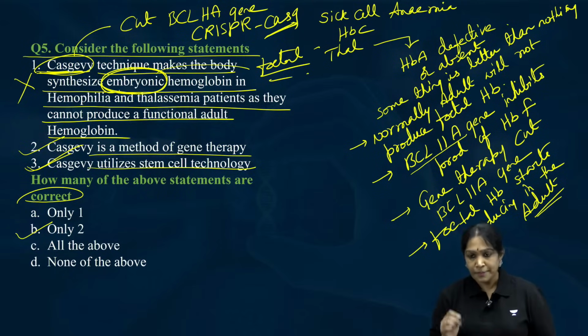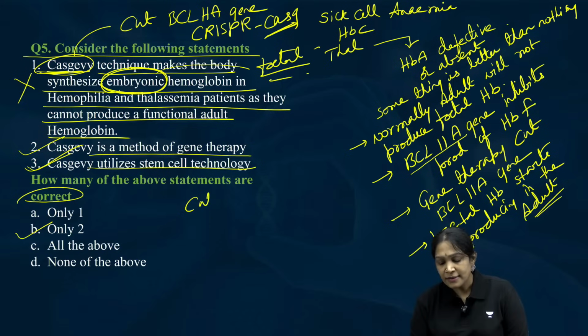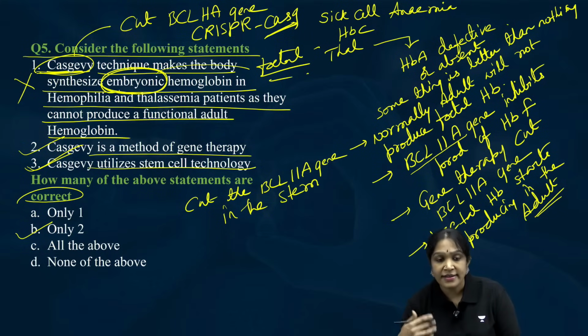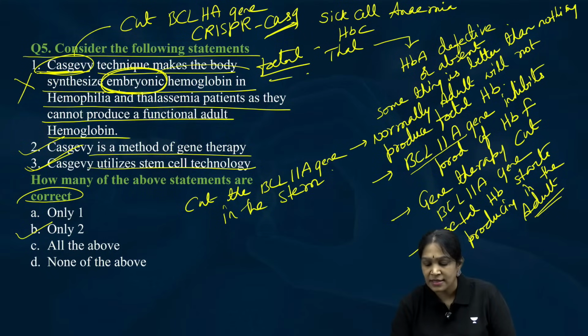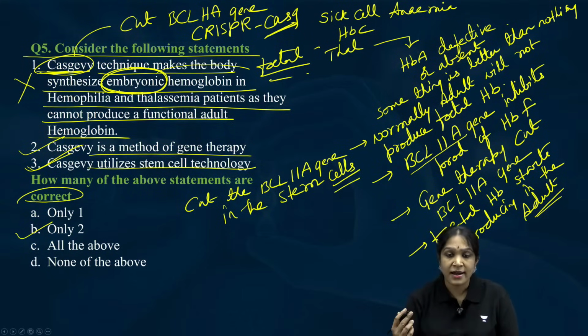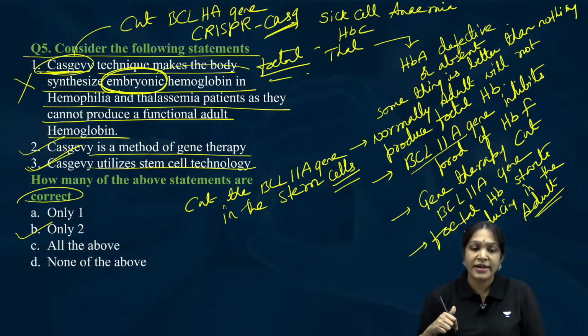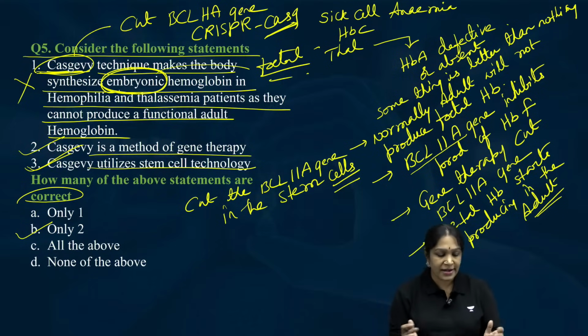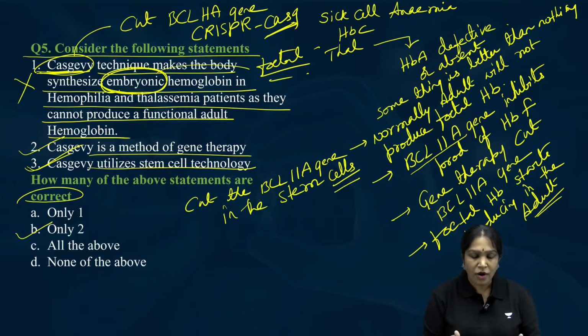Yes, correct, because we cut the BCL11A gene in the stem cells, so that the correction will go to the other body cells also. So this is also a correct statement. The only wrong statement here is the first statement. 2 and 3 are correct.